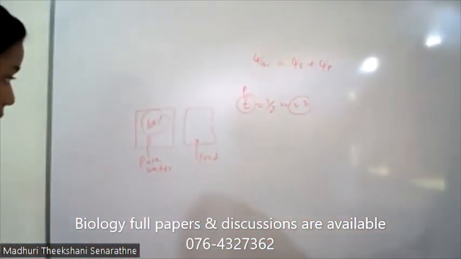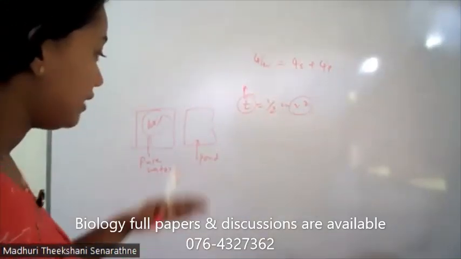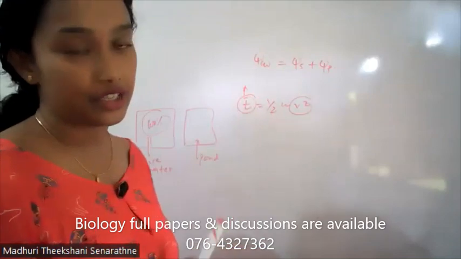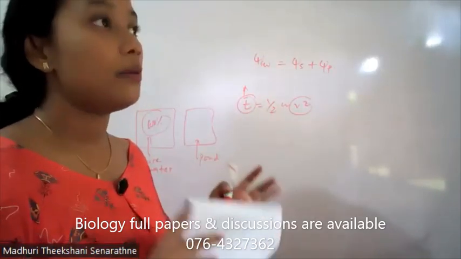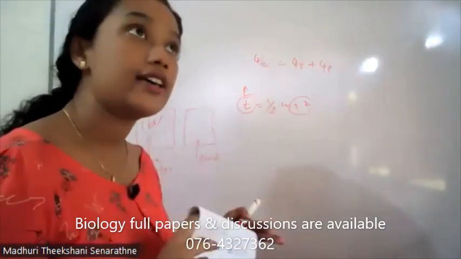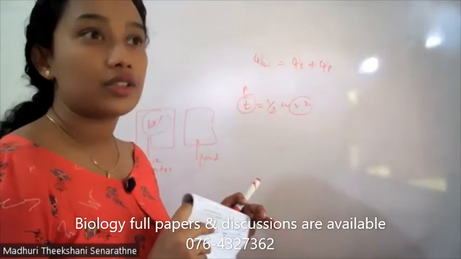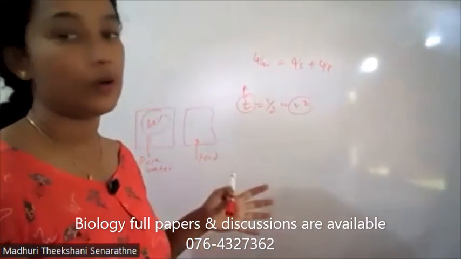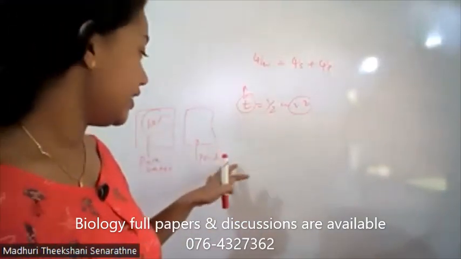Okay, so this is the aqueous solution. There are some solutes, like microorganisms, ions, some toxic materials and other things that can be dissolved here.